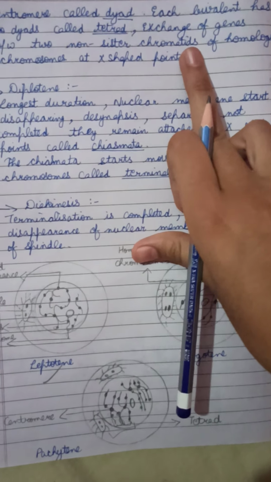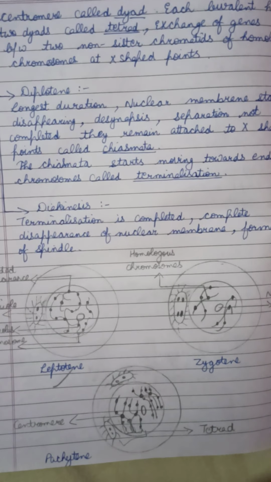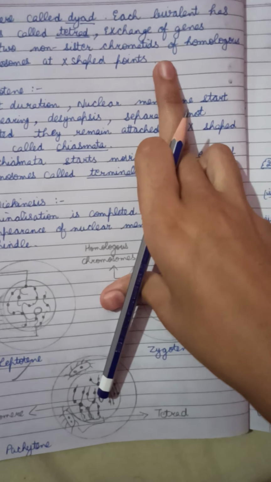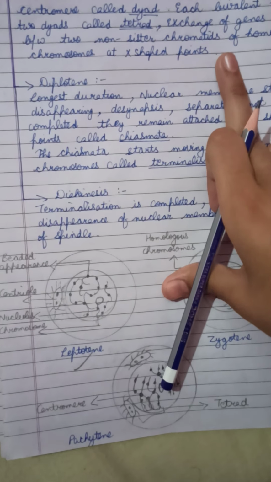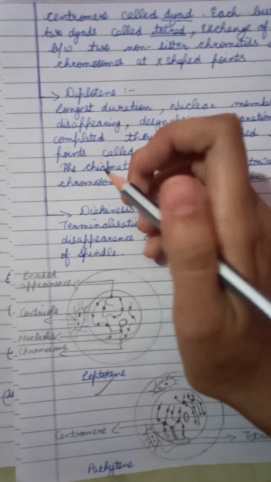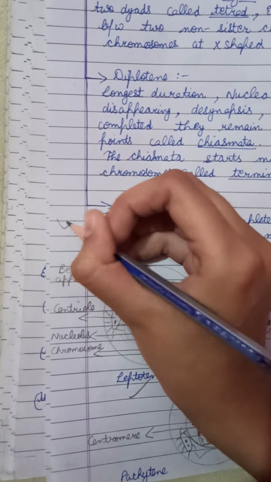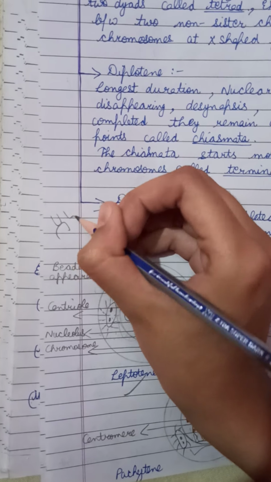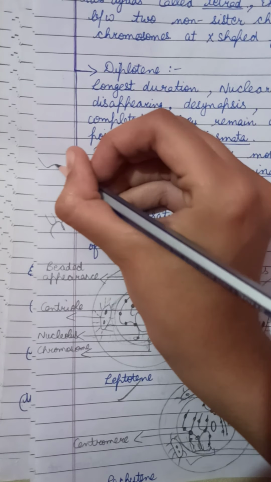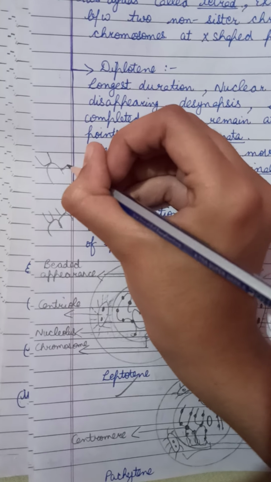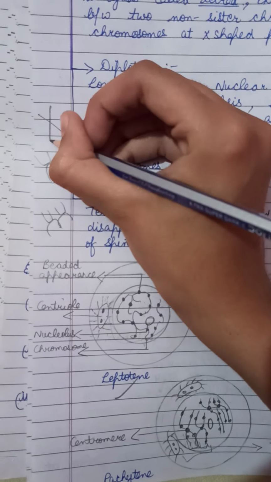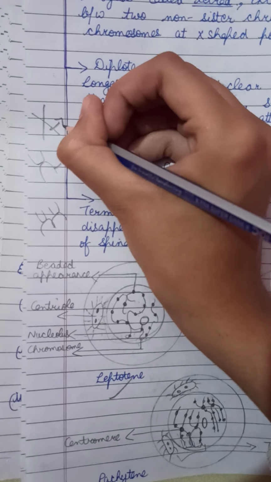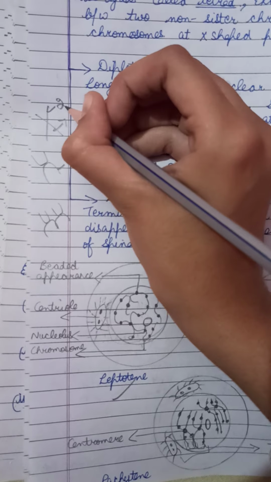Here there is exchange of genes between two non-sister chromatids of homologous chromosomes at X-shaped points. Here these are chromosomes. Here is one chromosome. I make this chromosome; it has one sister chromatid and a second sister chromatid.